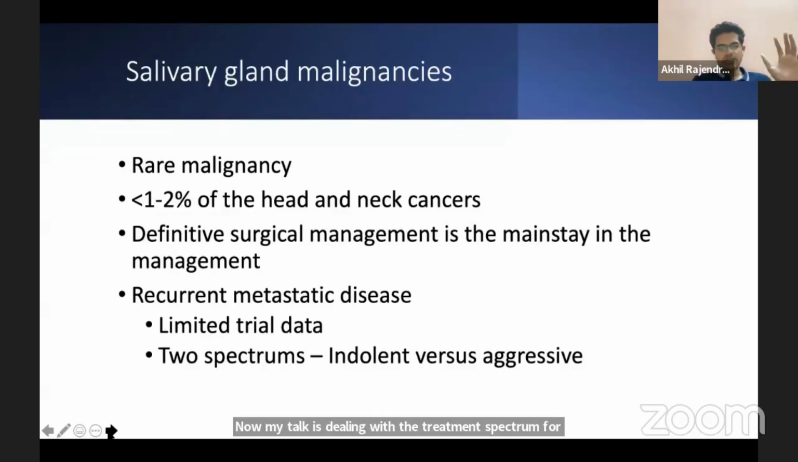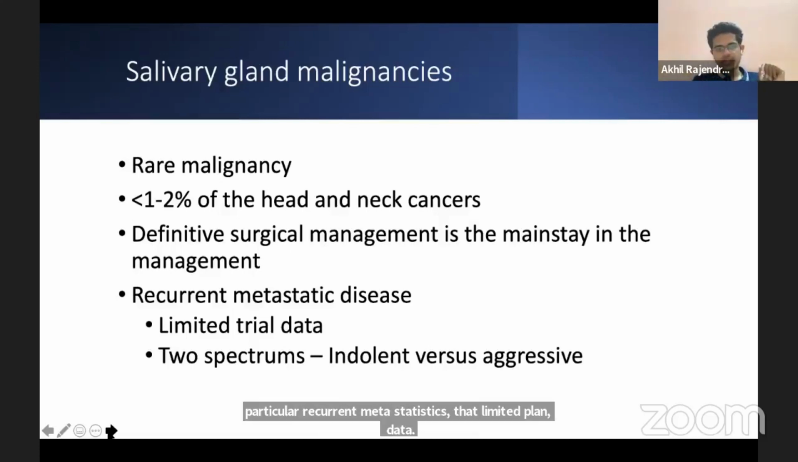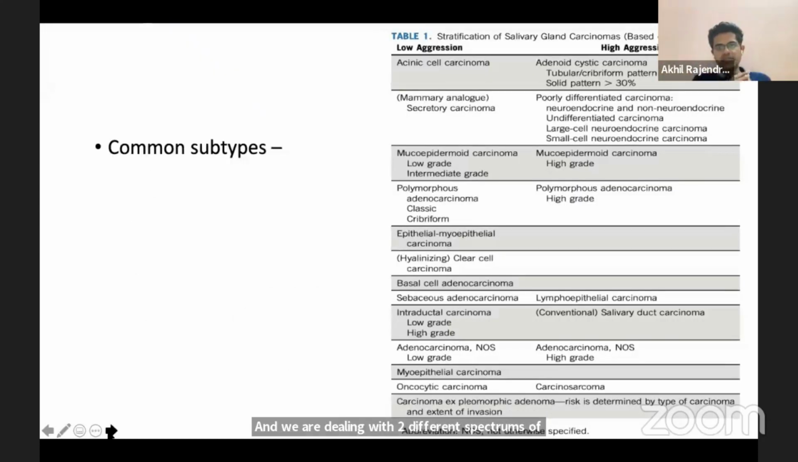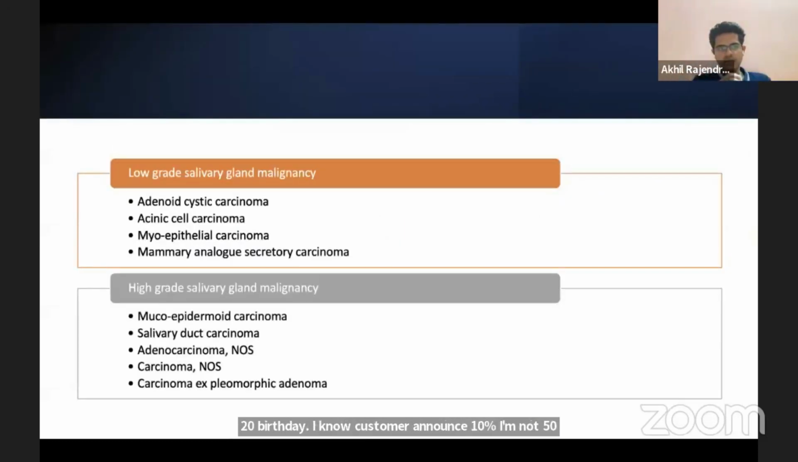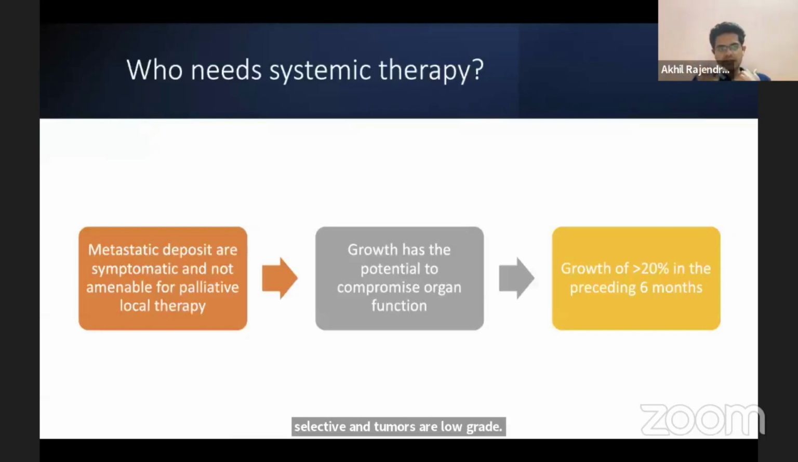And the problem with this particular recurrent metastatic setting is that there is limited trial data, and we are dealing with two different spectrums of disease: indolent disease and aggressive disease. So, as the previous speakers have alluded to, there is a whole list of WHO 2017 types or common subtypes of salivary gland cancers. The most common type is mucoepidermoid, constituting 30 to 50%. 20% is adenocarcinoma NOS, 10% is adenoid cystic carcinoma, and 10% is salivary duct carcinoma. The other thing which we need to know is that certain salivary gland tumors are low grade, certain salivary gland tumors are high grade. This was already discussed in the previous presentation.